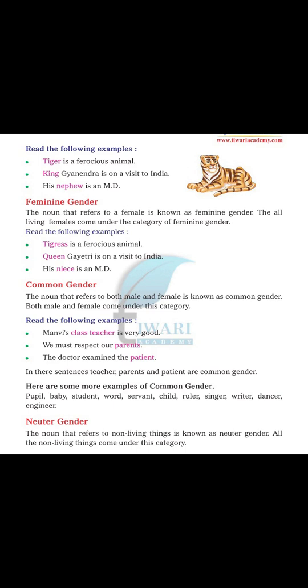Then common gender. The noun that refers to both male and female is known as common gender. Both male and female come under this category. Read the following examples. Manvi's class teacher is very good. We don't know whether Manvi's class teacher is a boy or a girl, so we categorize it under one gender, that is common gender. We must respect our parents. There is no categorization of parents as male or female, so parents comes under the category of common gender.